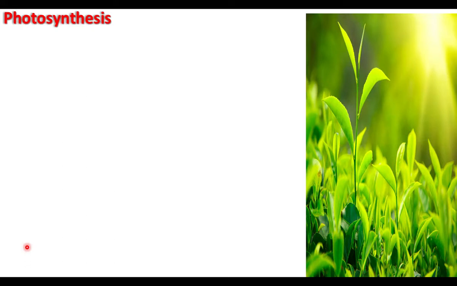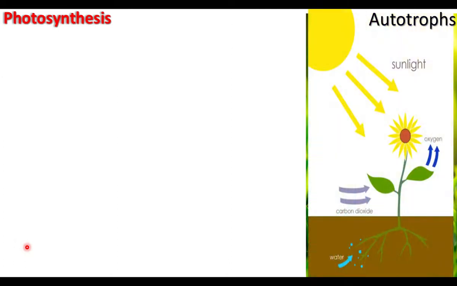Green plants are called autotrophs because they prepare their own food. How do they prepare their own food? With the help of sunlight, in the presence of carbon dioxide, water and the green pigment chlorophyll present in the leaves, green plants prepare their own food. This process is known as photosynthesis.